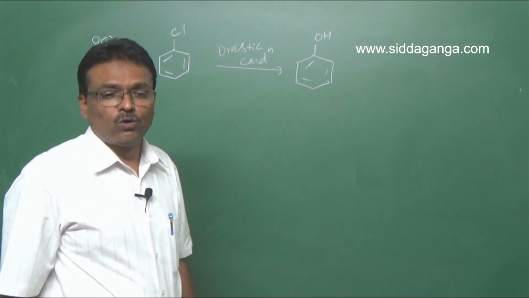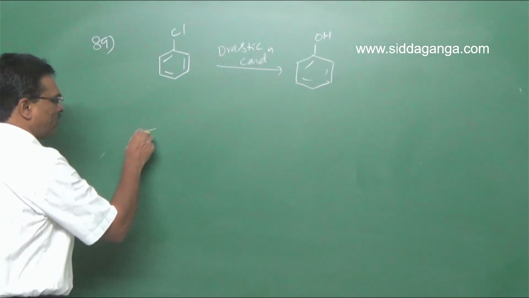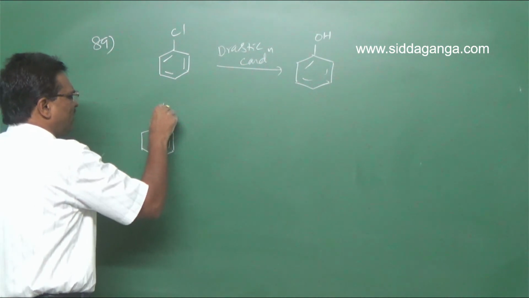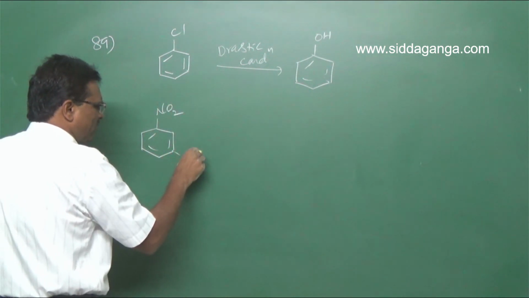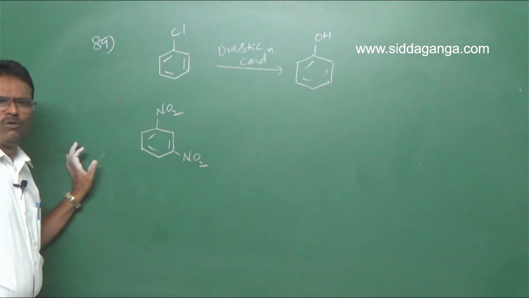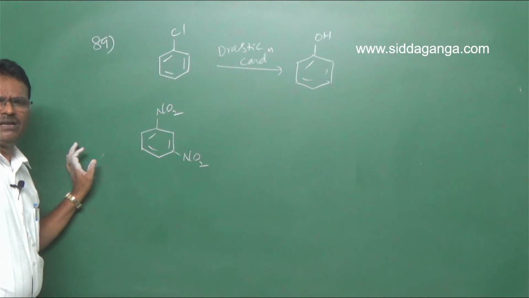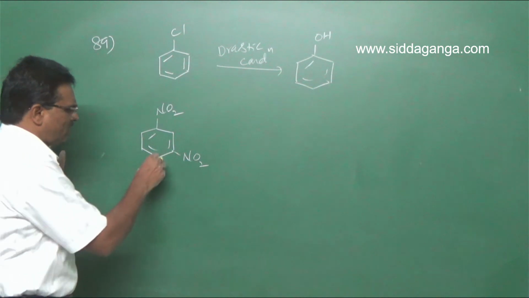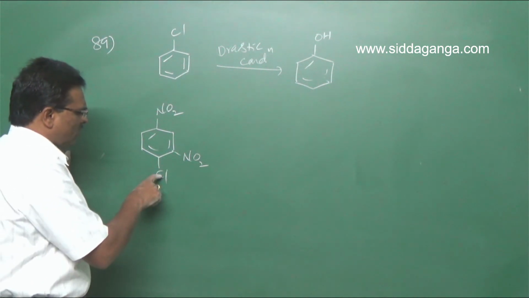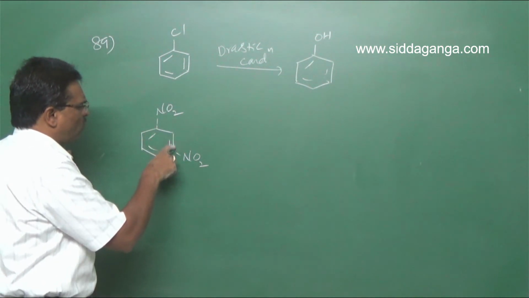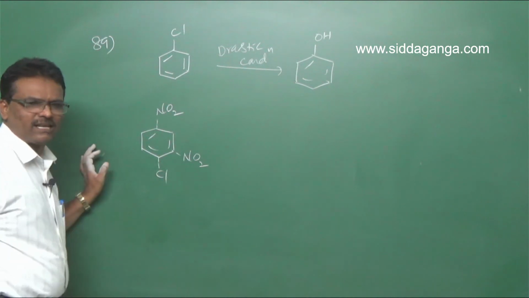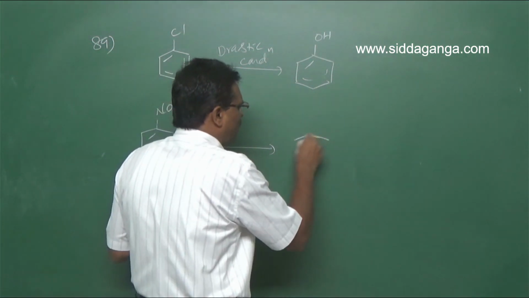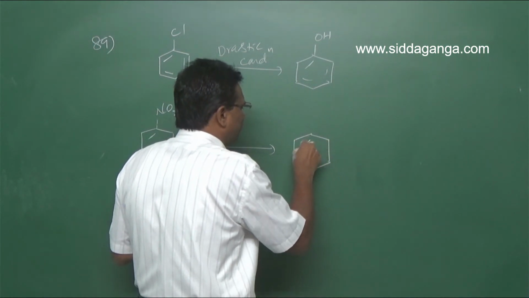But 2,4-dinitrochlorobenzene. So NO2 here, here also NO2, and this is Cl. So 1, 2, 3, 4. It is converted into phenol very easily.